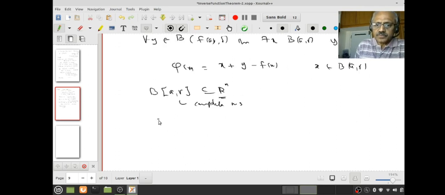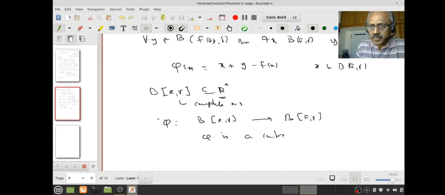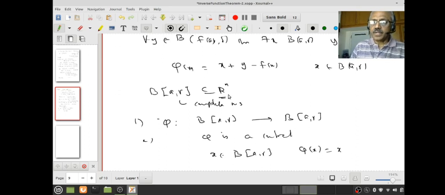Therefore, for x in BAR I define phi x to be like this, but then I have to make sure two things. One, I have to make sure phi maps the closed ball BAR to the closed ball BAR, and then phi is a contraction. Okay, these two things I have to check, right? But if I check, then what will I know? There is an x in the closed ball BAR such that phi of x equals x. But what did I want? I wanted x to be in the open ball. Okay, so what we are actually going to prove is we are going to prove it in a slightly stronger way. We are going to show phi maps the closed ball BAR into the open ball BAR.